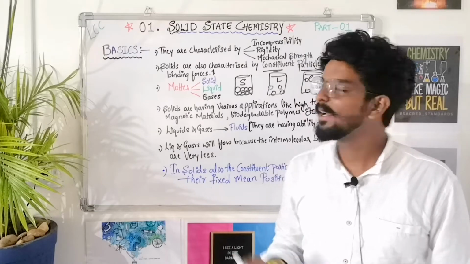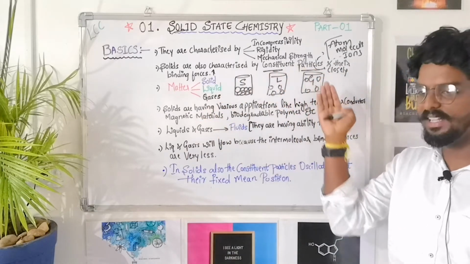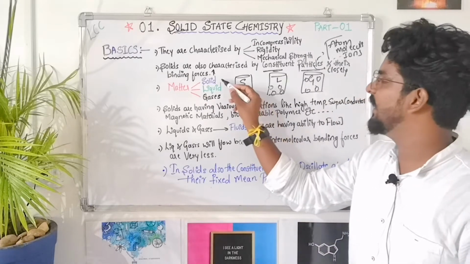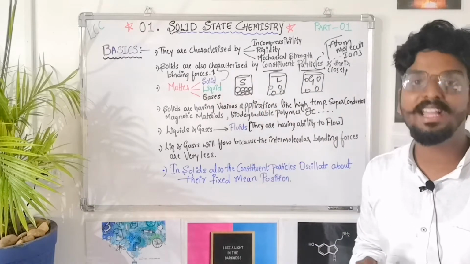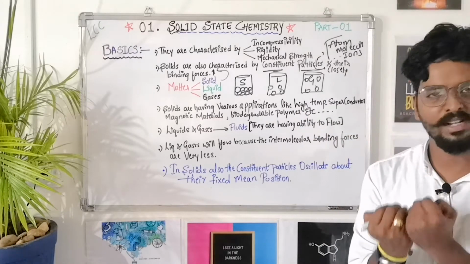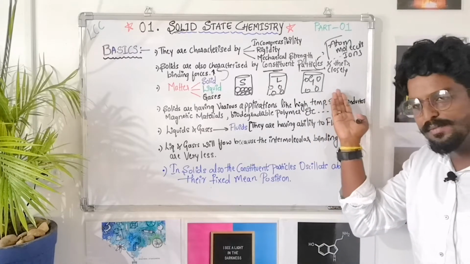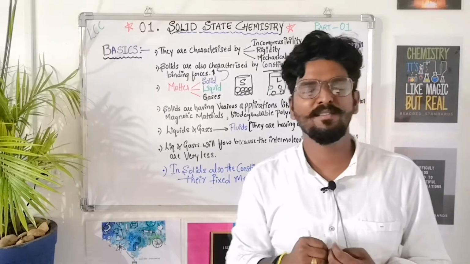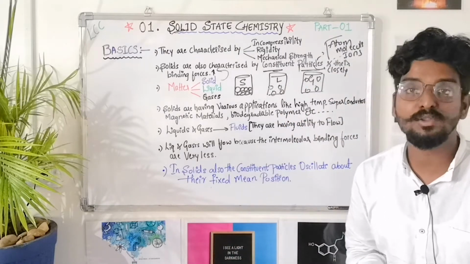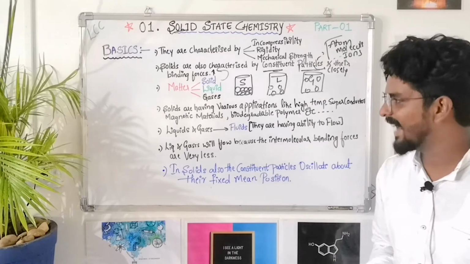These are the very important characteristics to know whether the given material is solid, liquid or gas. How can you say that? By studying the constituent particles' arrangement and the binding forces between them. In a solid the binding force is very high, while in a liquid the intermolecular binding force is very less, and in the gaseous state the intermolecular binding force is negligible. This is how we can characterize solids, liquids and gases.